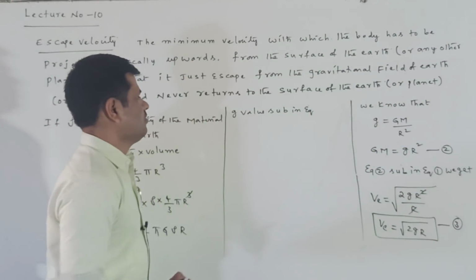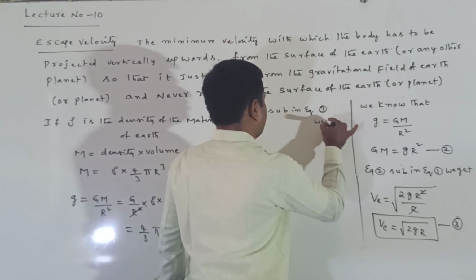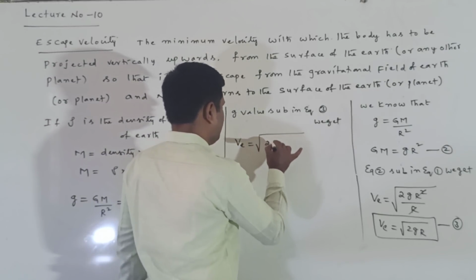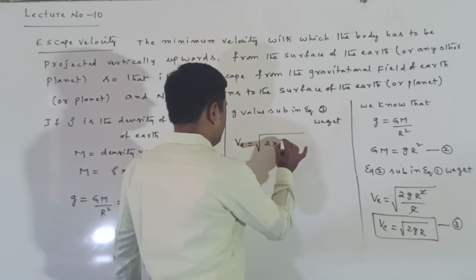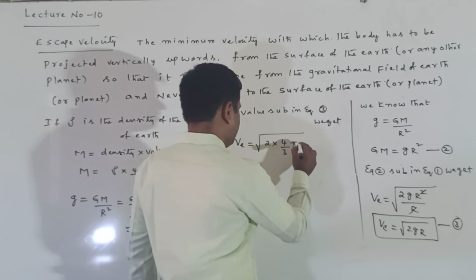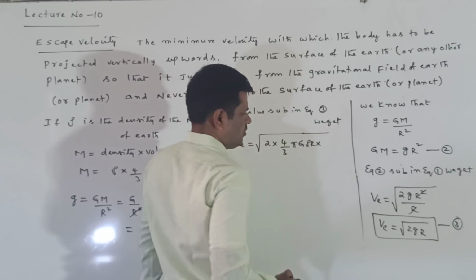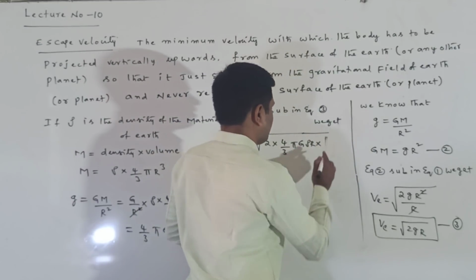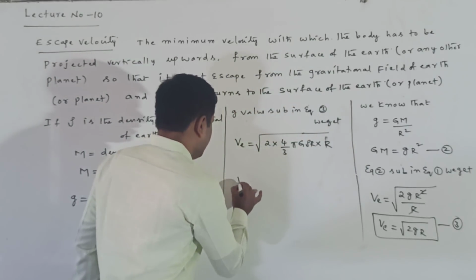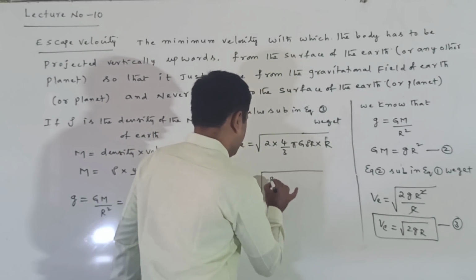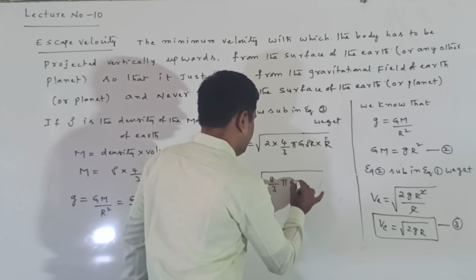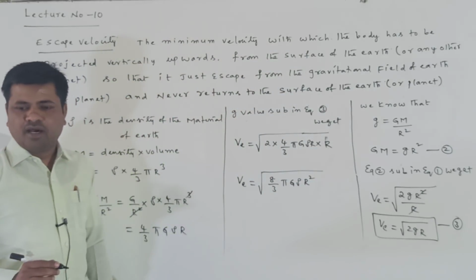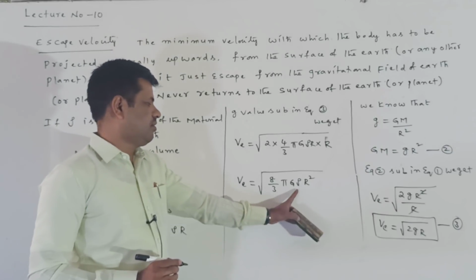Now substitute the g value in equation 3. v is equal to under root of 2 into g value, where g is 4 by 3 pi G rho R, into R. R into R gives R square. So escape velocity is equal to under root of 8 by 3 pi G rho R square.